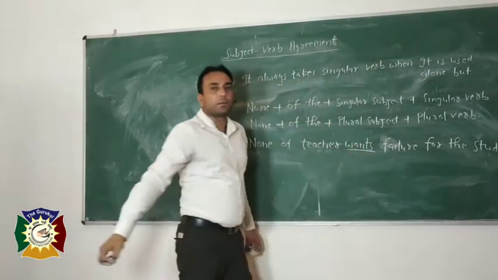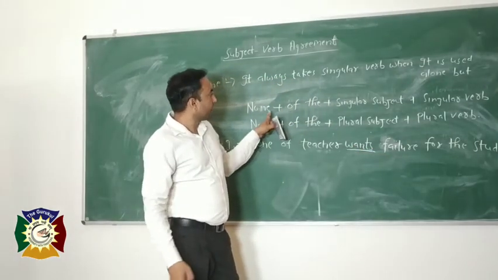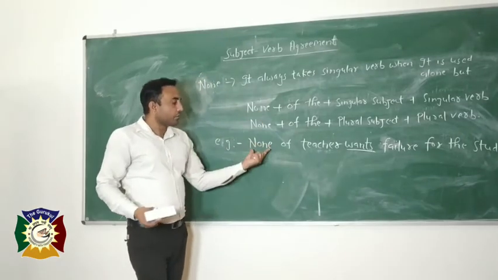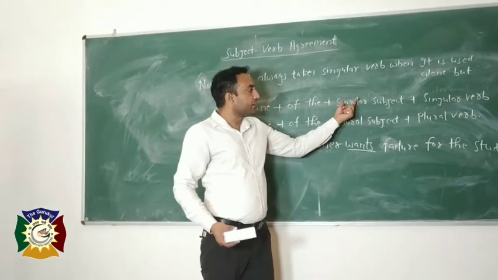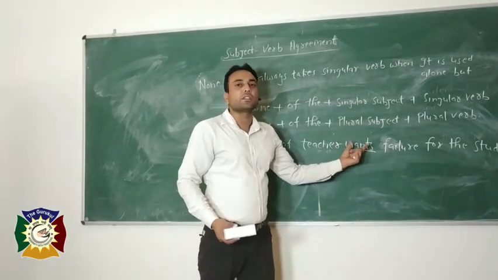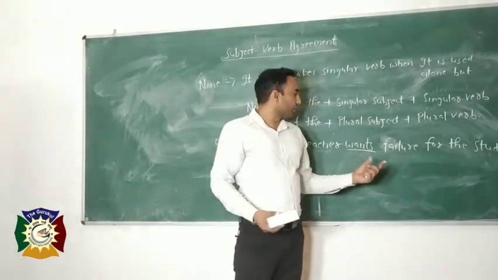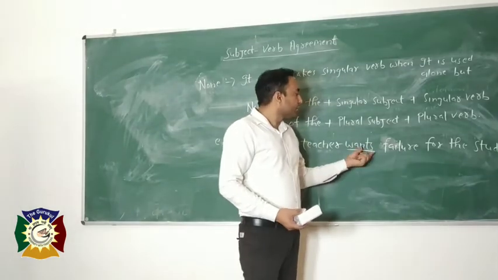Wants is a singular verb. I have written the rule on the board. First of all, none is here, of the is here, then singular subject and singular wants. Wants is a singular verb because s has been used after the root verb want.